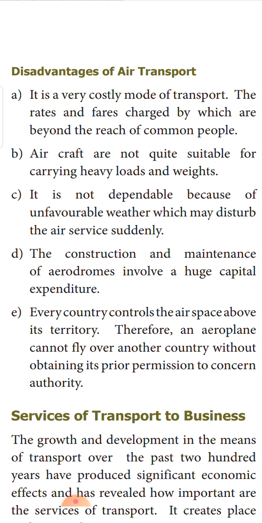The other countries may not give permission, because it is a threat when an aircraft is flying over another country without proper permission. It can be a threat for other natural reasons also. So many countries would not give permission. Obtaining prior permission from the concerned authority is very important. So these are the disadvantages of air transport.